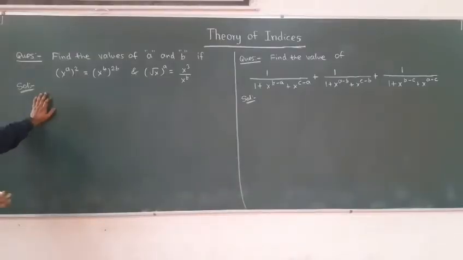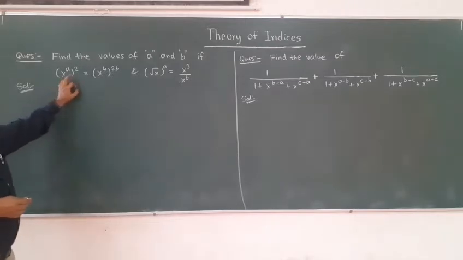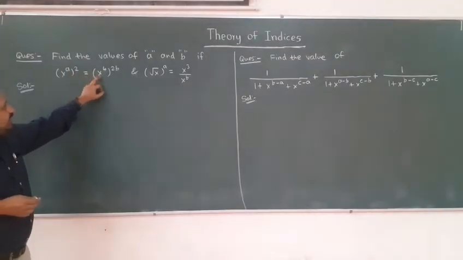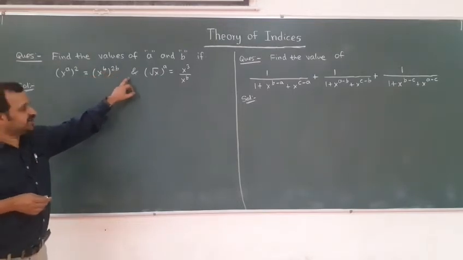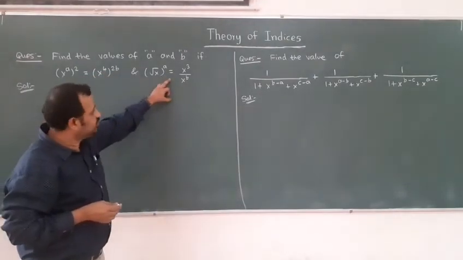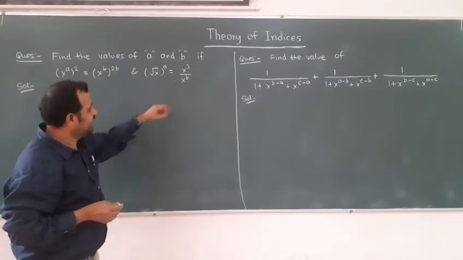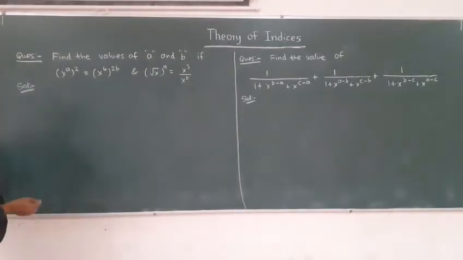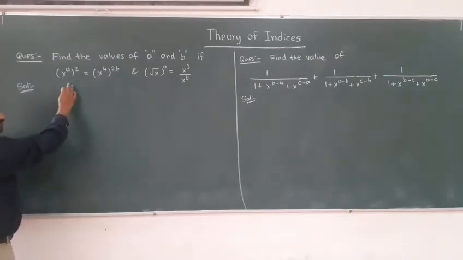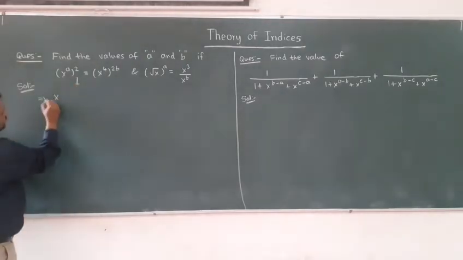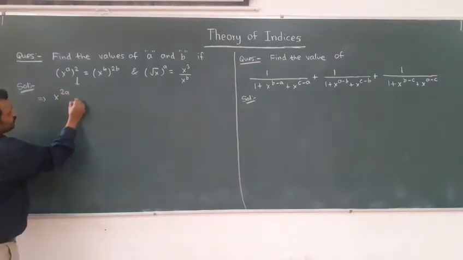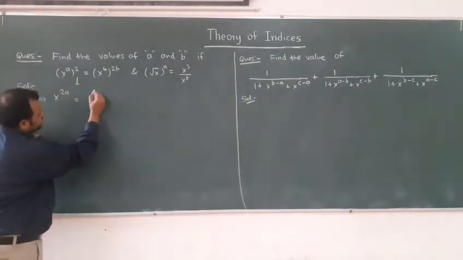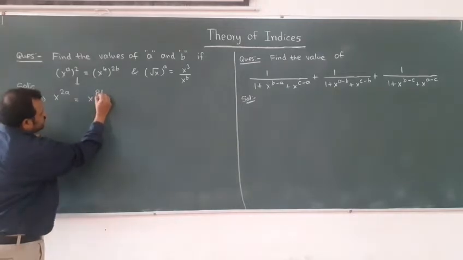The next question is: find the values of a and b if x to the power a square is equal to x to the power 4 to b, and root x to the power a is equal to x cube divided by x to the power b. We have to find the values of a and b. So I am using the law of indices. So this we can write as x to the power 2a is equal to x to the power 8b.